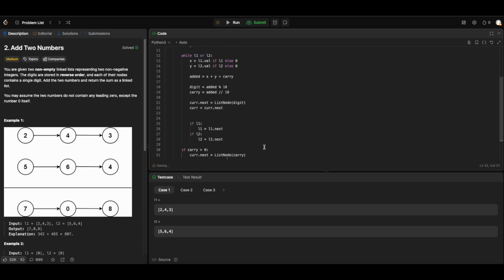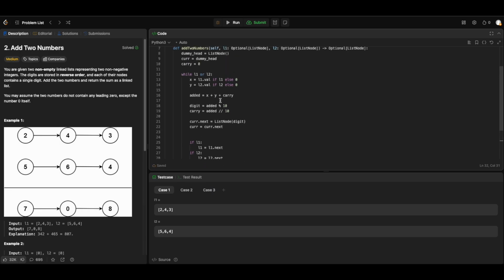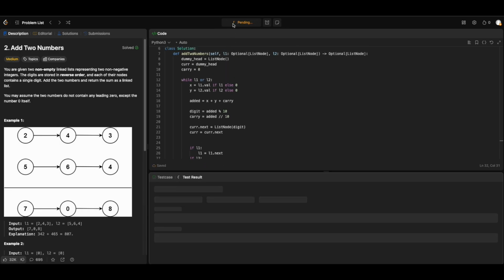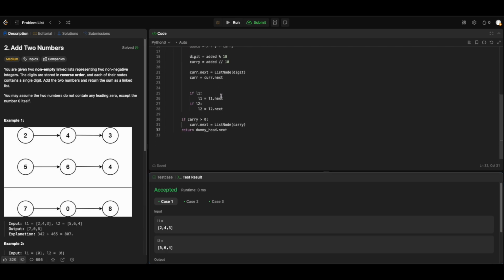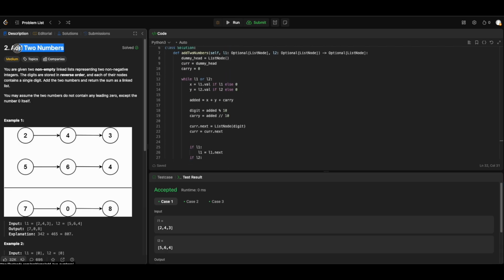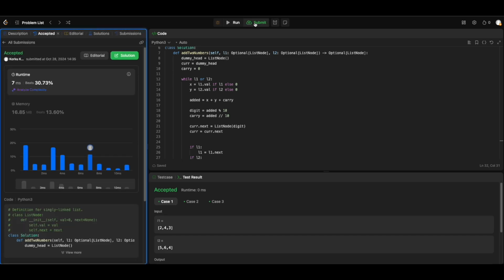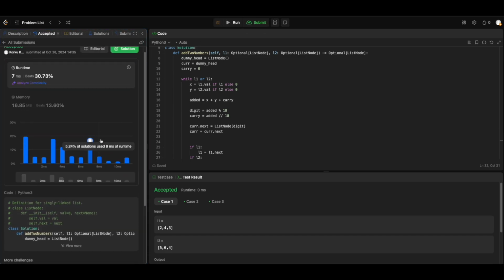All right, and that's how you solve adding two numbers, adding two linked list numbers.